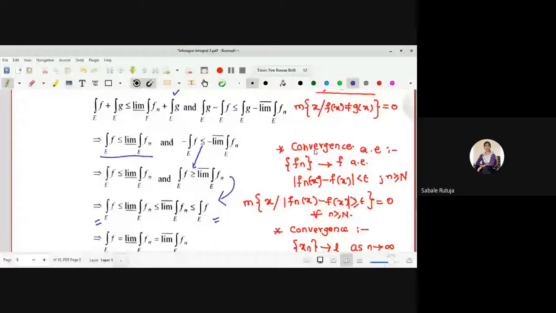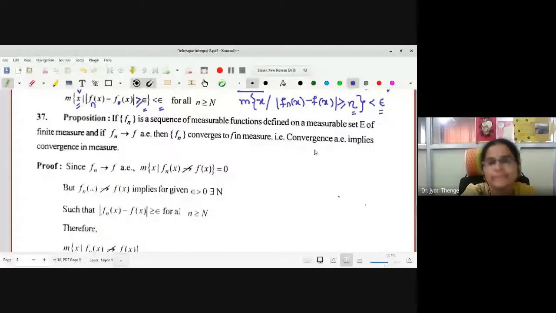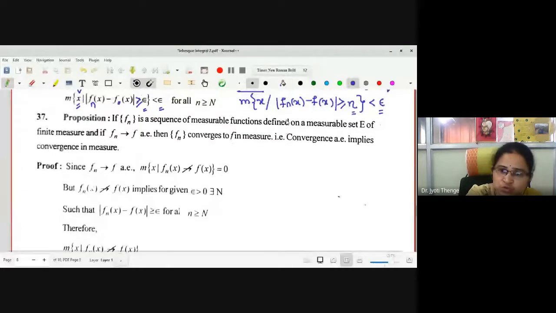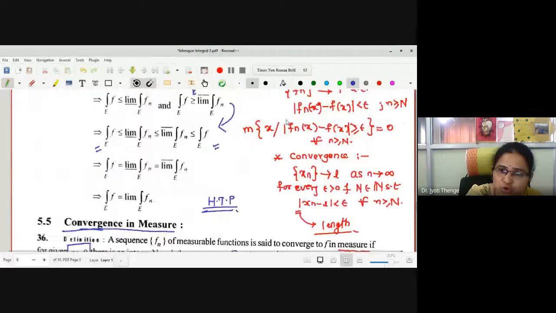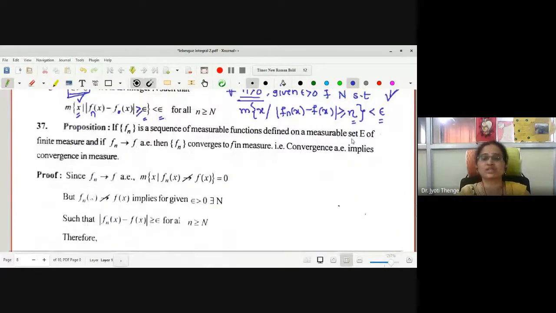Okay, good. Now we were going to prove an important proposition that convergence almost everywhere is a stronger condition. Can I say it is stronger? Measure is 0 is stronger, because for convergence in measure, for every epsilon the measure of that set is only less than epsilon. Instead of that, convergence almost everywhere is stronger than convergence in measure. And now we were going to prove that convergence almost everywhere implies convergence in measure.